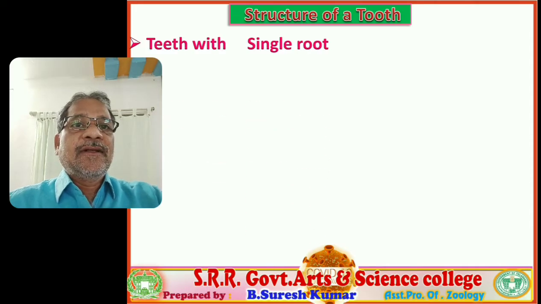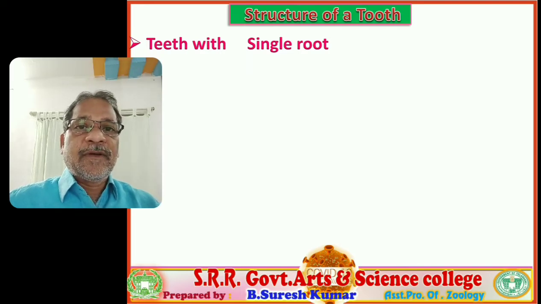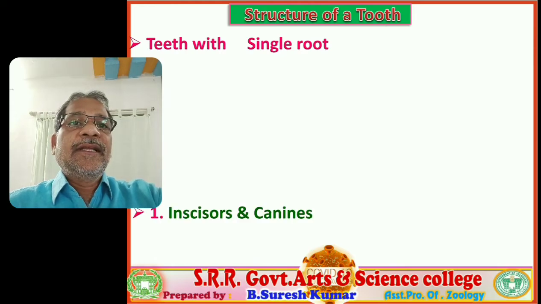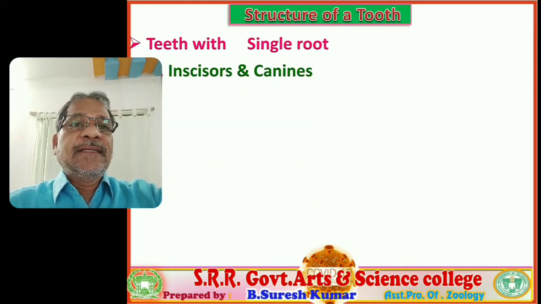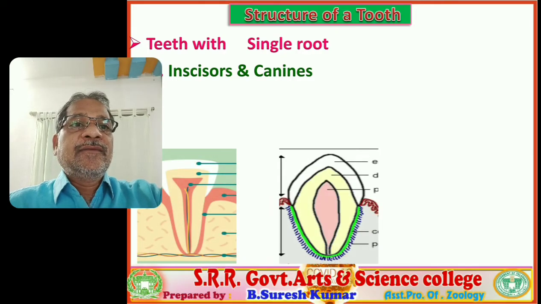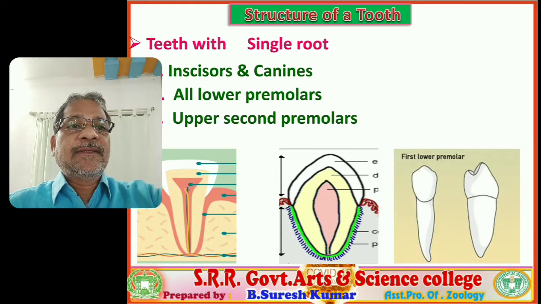So let us see the roots of our teeth. Some of our teeth contain a single root, some contain two roots, and some contain three roots. Such variation is found. The teeth with a single root are incisors, canines, all lower premolars and upper second premolars.